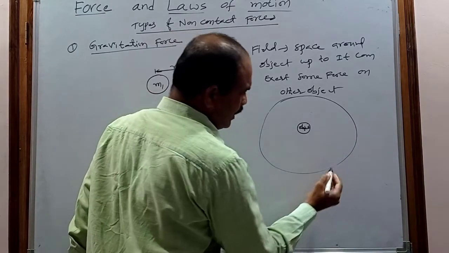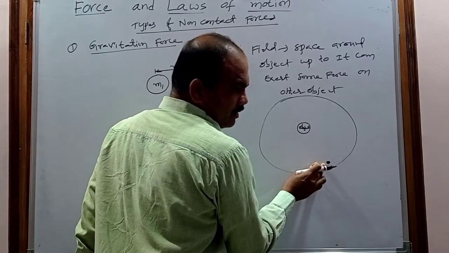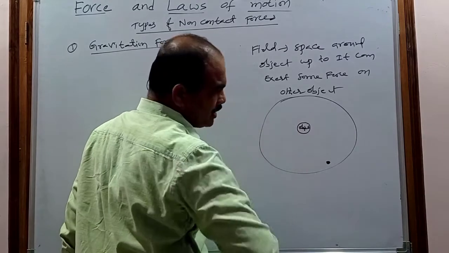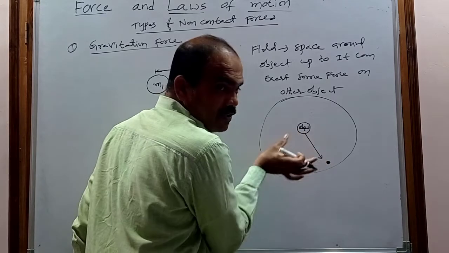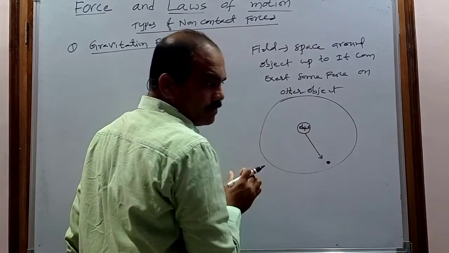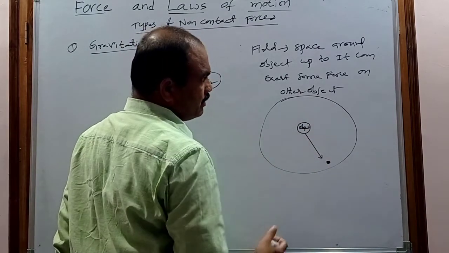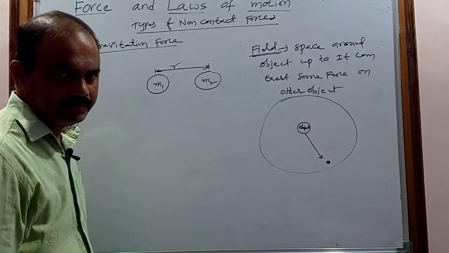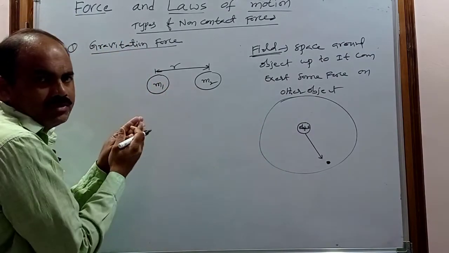For example, another object will be here. Now this is the object. So that will be in the field of this object. That's why it can apply some force on this object without physical contact. That's why that space around the object, up to which it can exert some force on another object, will be called as what? Field. So by creating this field, they can exert some force on each other.